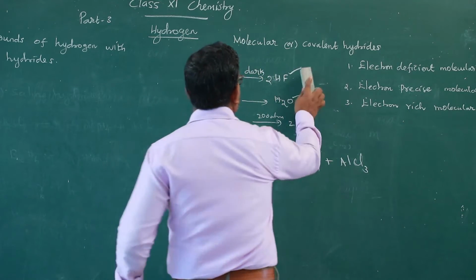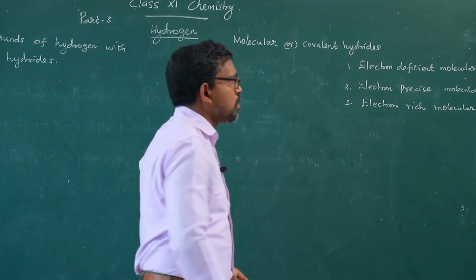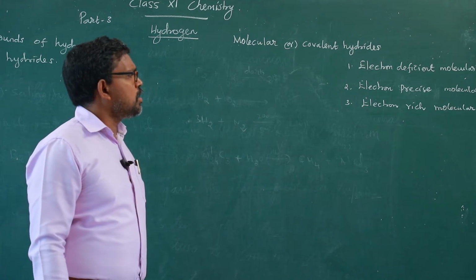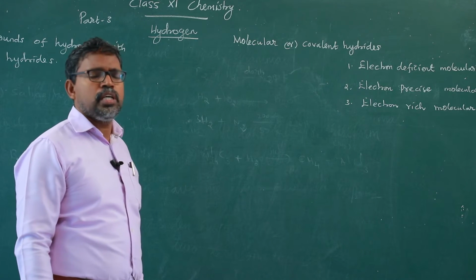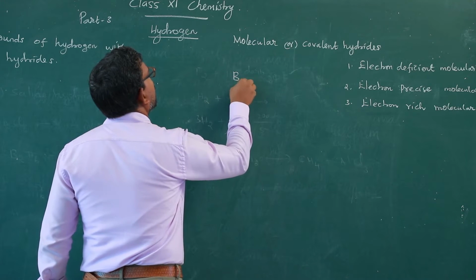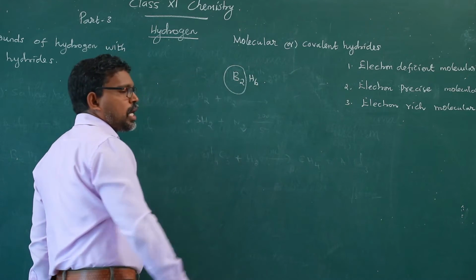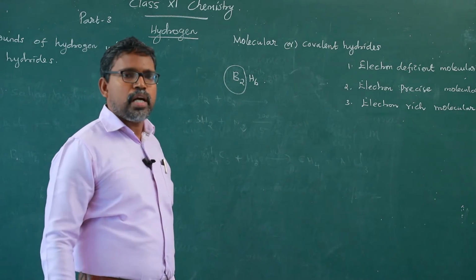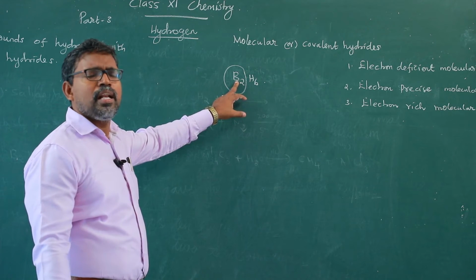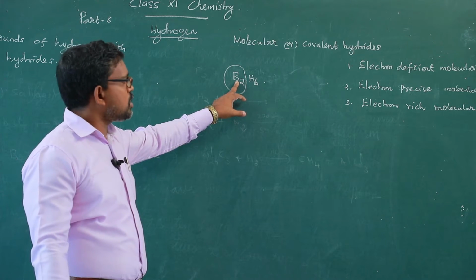Now I would like to explain some points about electron deficient molecular hydrides. What are electron deficient molecular hydrides? In the molecular hydride, for example, diborane B2H6, boron shows fewer electrons to conveniently draw the structure.